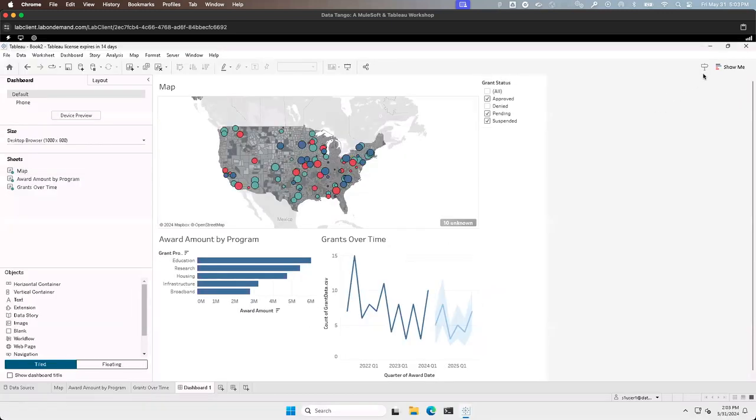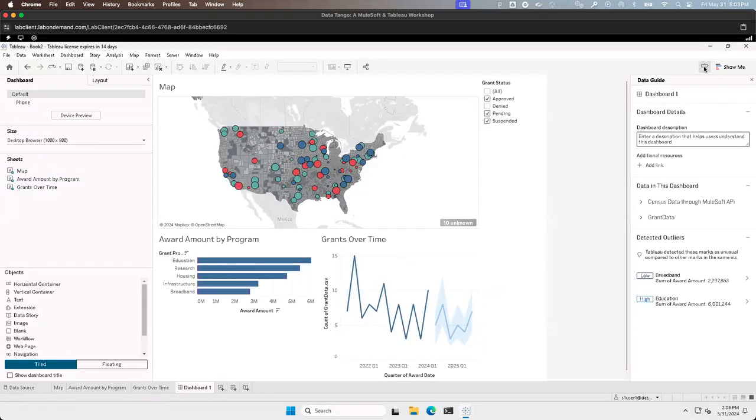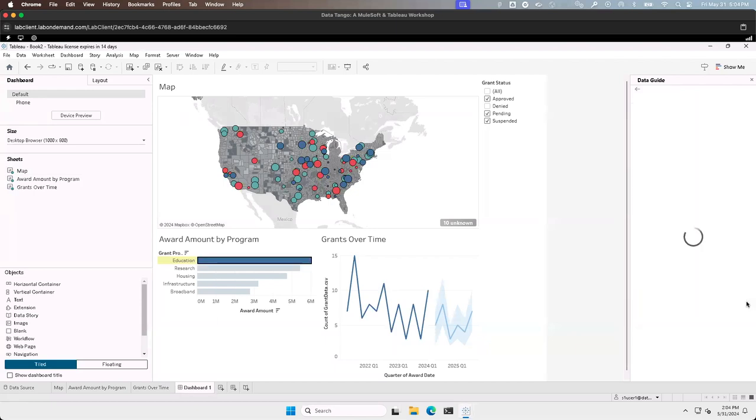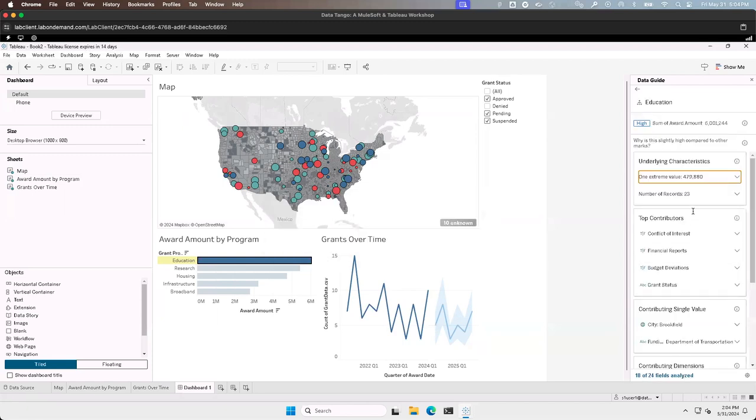I can also take a look at my data guide here. So looking very quickly at my data guide, I see that my AI has actually detected that there are some outliers. In terms of grants that have not been denied, we certainly have a high amount of money going towards education. When I click on that, I can get even more details as to why.